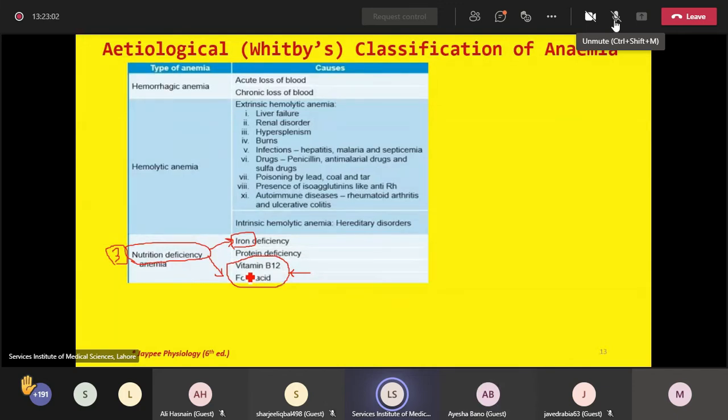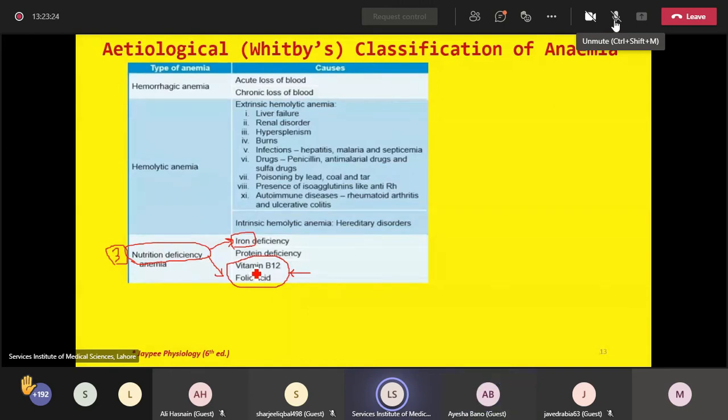So deficiency of either folate or vitamin B12. The collective term is megaloblastic anemia, which is a type of nutrition deficiency. So not only iron deficiency but also deficiency of these vitamins may lead to an anemic picture.